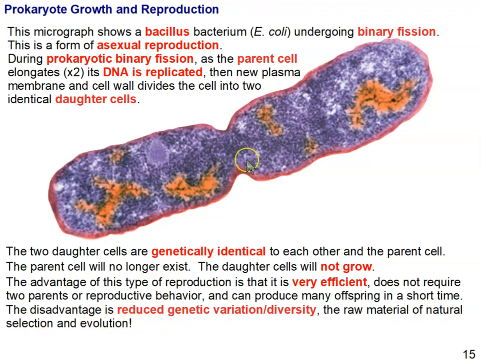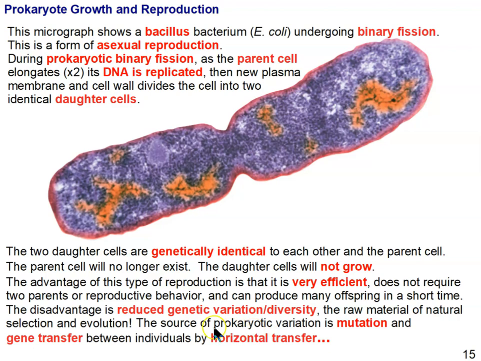However, this binary fission happens so often, and bacteria reproduce so often, as in as little as 20 minutes. They can undergo binary fission, and as you can imagine, this can increase their population or increase a colony of bacteria very quickly. All of that DNA replication going on can result in mistakes, mutations, and that's one source for the variation that we see in prokaryotes, is mutation.